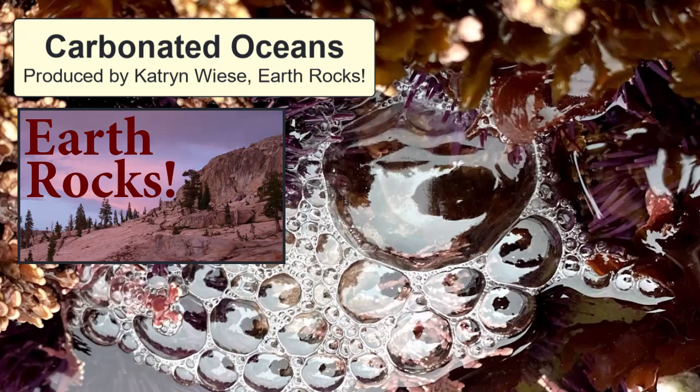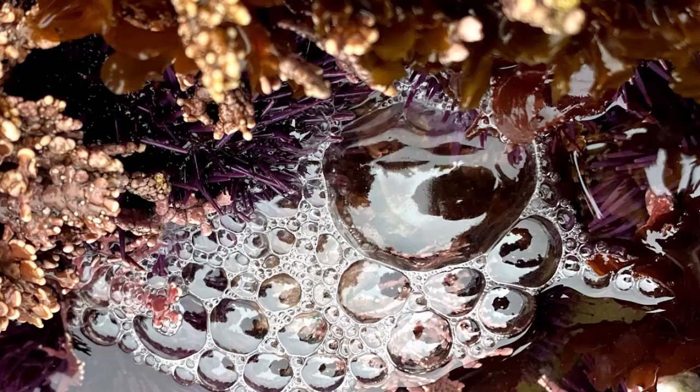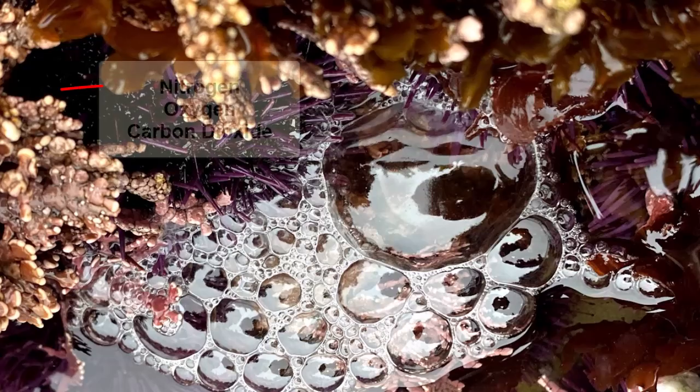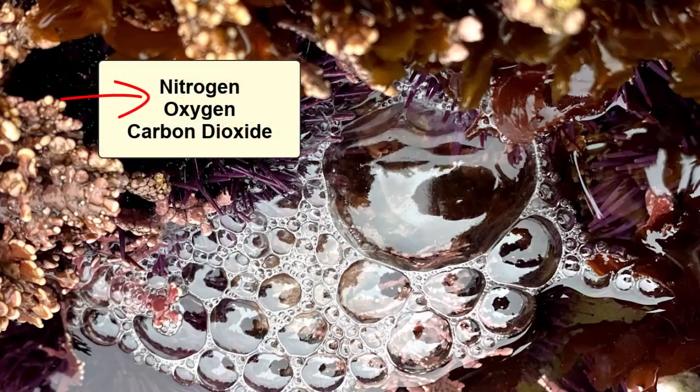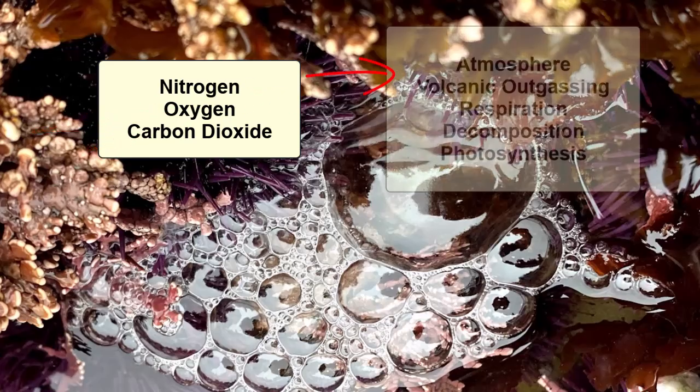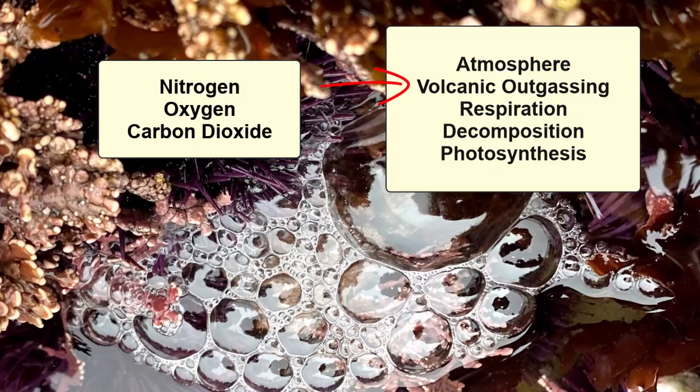Carbonated oceans. What gases are present in the oceans, and where do these gases come from? The top three gases dissolved in the ocean are nitrogen, oxygen, and carbon dioxide. These gases come from a number of sources, including the atmosphere, volcanic outgassing, primarily from underwater volcanoes, and three biological processes: respiration, decomposition, and photosynthesis.